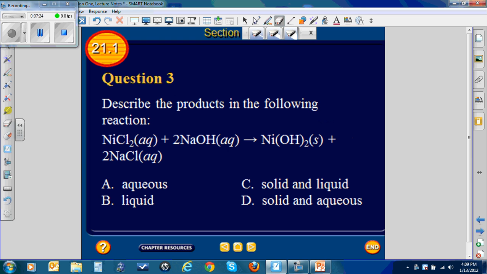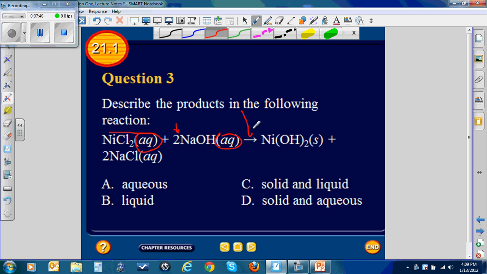And question 3. Describe the products in the following reaction. We've got nickel chloride, and there's that aqueous symbol, meaning it's dissolved in water, plus 2 sodium hydroxide, also aqueous, and it produces, which is what that arrow stands for, nickel hydroxide in a solid state, that's what the S stands for, plus 2 sodium chloride in an aqueous solution.